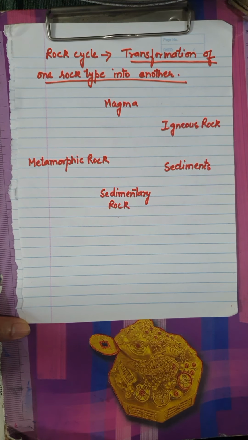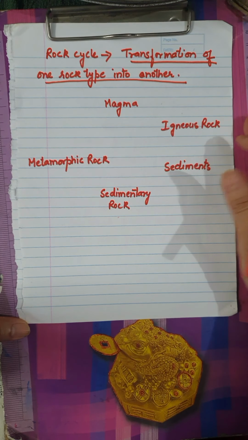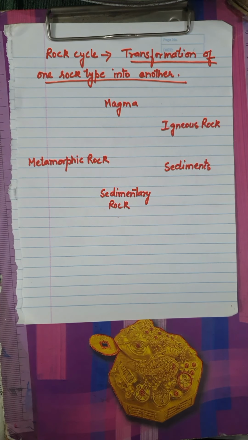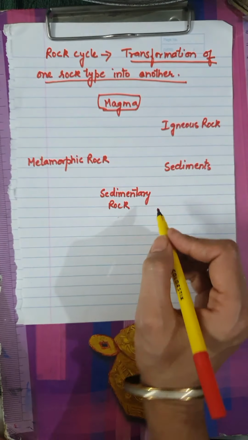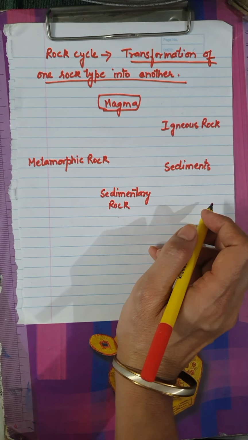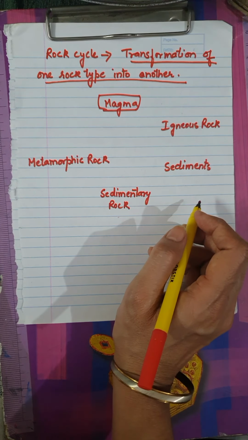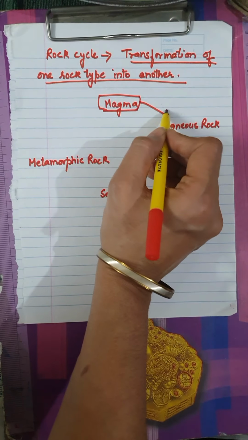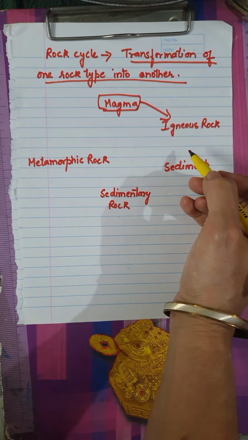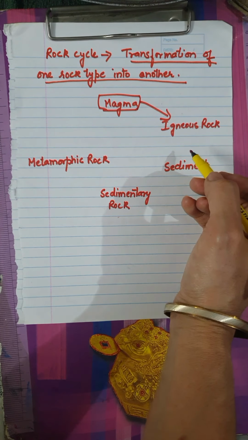Now how does this change? First, as I have told you earlier, the igneous rocks are formed from magma. So when this magma is further heated or under pressure, it comes out and forms igneous rocks.